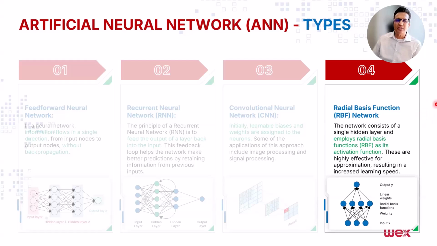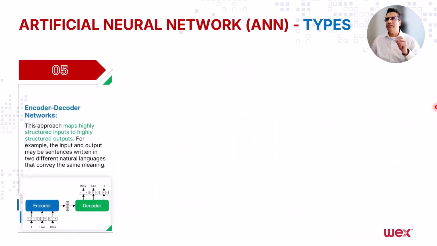So these are used for very specific purposes. But at high level, what you need to understand is that they have only one hidden layer, and they use RBF functions, which are good at approximation. So that's about RBF.